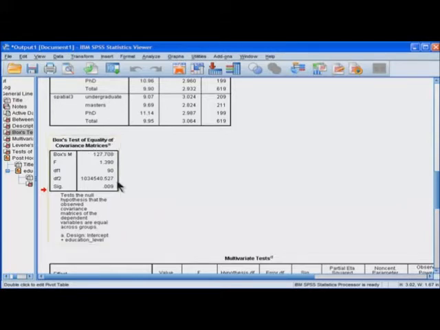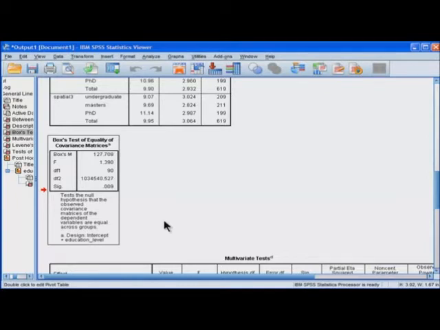Now, Box's test of equality of covariance matrices has been very severely criticized, and I would say in the best case scenario, you should use a significance level of 0.005, not 0.05, but 0.005. So because the significance level here is greater than 0.05, the assumption is satisfied. But if it were less than 0.005, then I would be rejecting the null hypothesis of equality of covariance matrices.